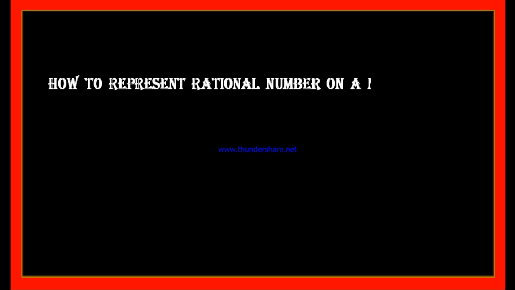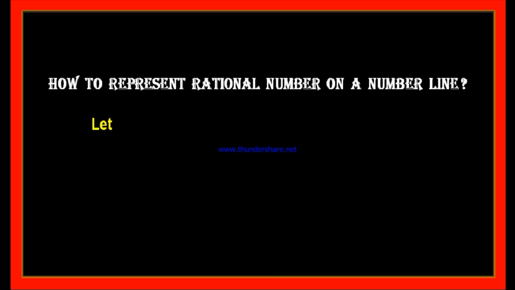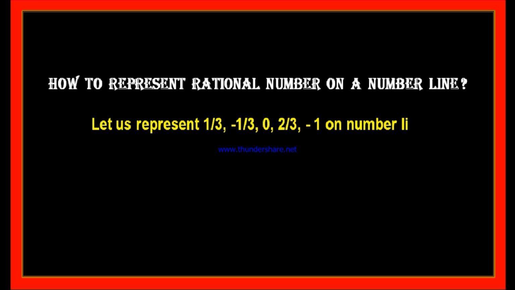Now, let us know how to represent a rational number on a number line first of all, and later we will learn how to represent an irrational number on the number line. Here is the question, how to represent rational numbers on a number line. Let us represent 1 by 3, minus 1 by 3, 0, 2 by 3 and minus 1 on the number line.